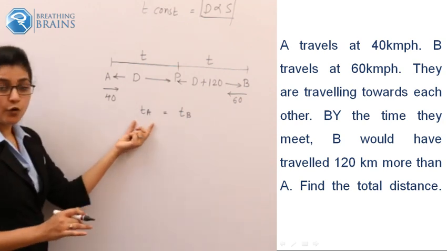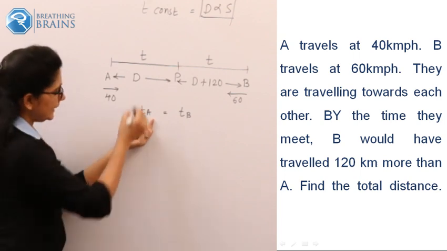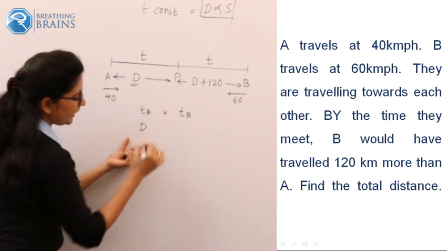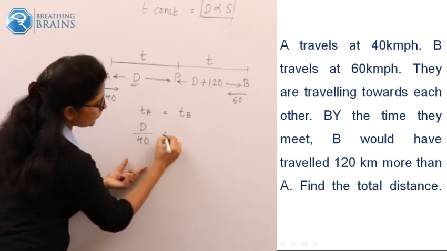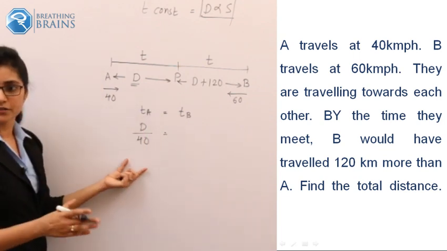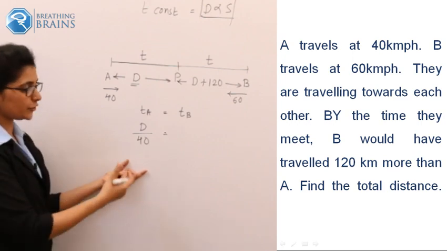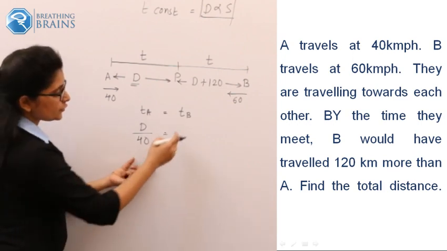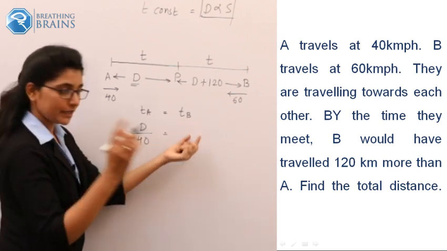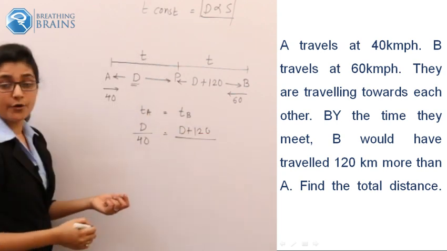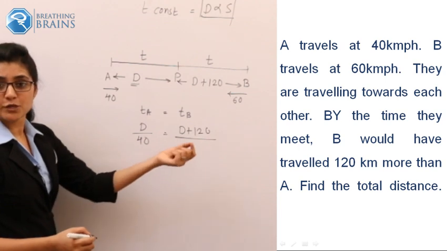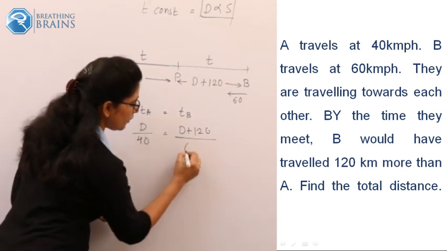Just pay attention. What is the distance traveled by A? It is d. At what speed did he travel this distance? At 40. Okay, some students are getting the answer. This is the correct answer. Those who are not getting the answer, please pay attention. What is the distance traveled by B? It is d plus 120. And at what speed does he travel this distance? At the speed of 60.